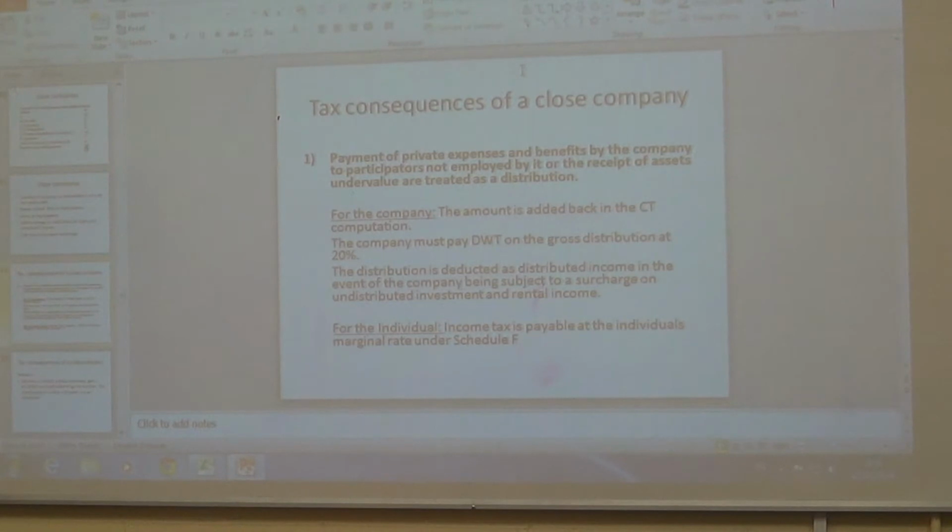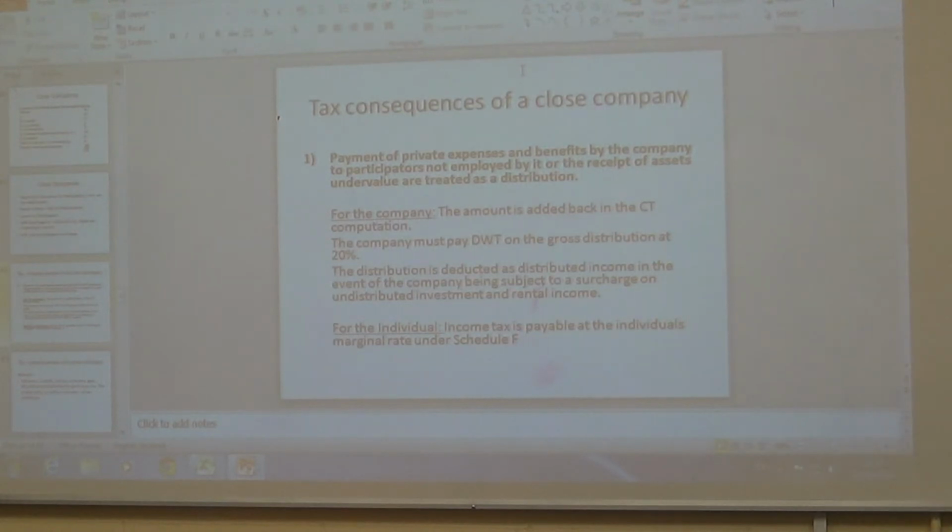Okay, so the consequences are you can't claim it as an expense. So if you were asked what are the consequences of the first one here, the company can't claim it as an expense. They actually have to pay a distribution on it. But they are allowed to claim it as distribution when they're doing their closed company surcharge if it applies.